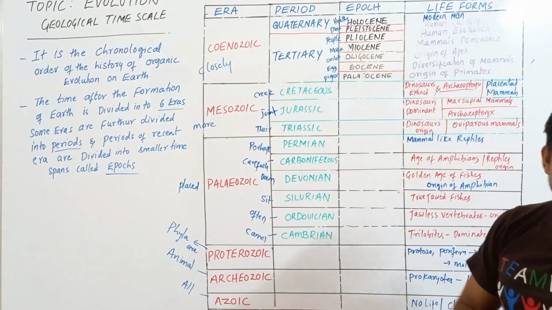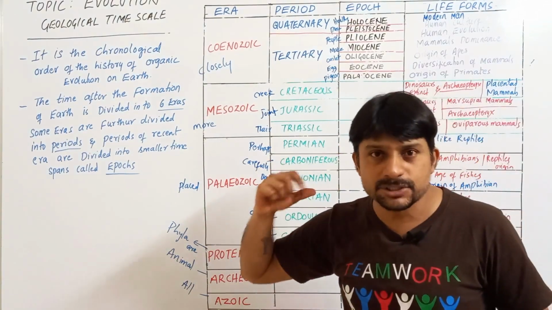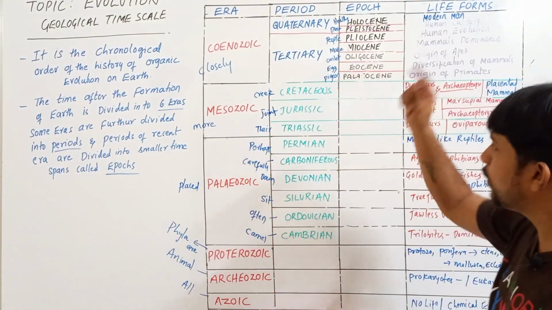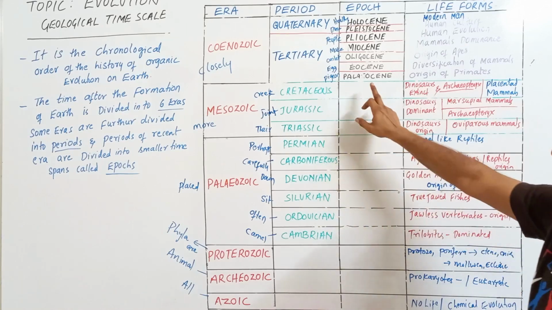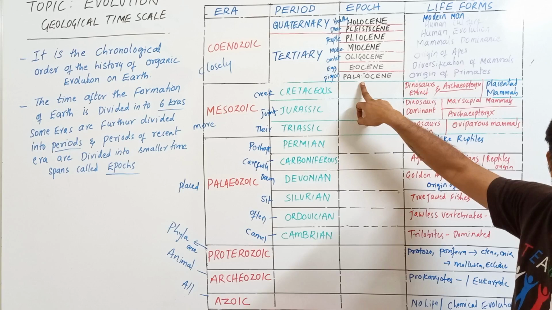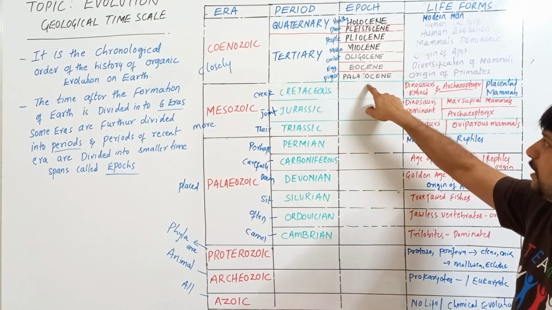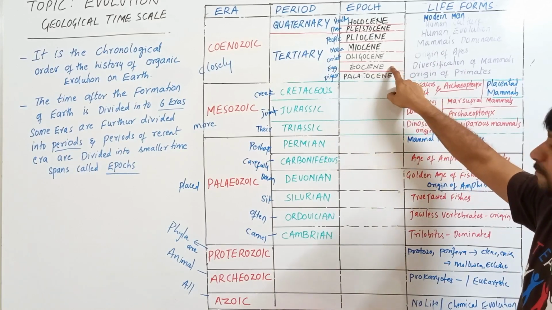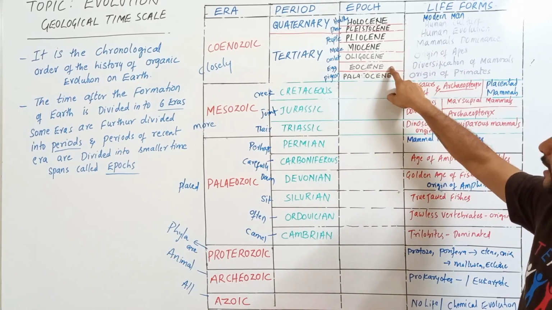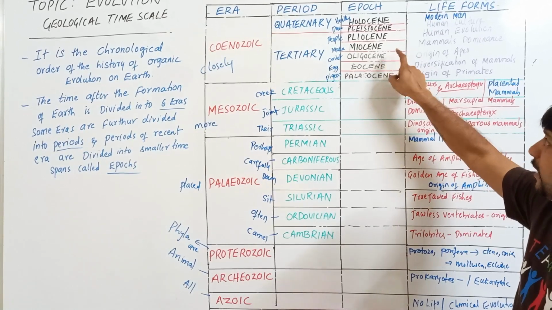What are the major life forms and evolution that took place? Complete dominance of mammals took place in the Cenozoic era. Look here. This is Paleocene. Paleocene is with the origin of primates. Man, apes, all are primates. The origin of primates took place in the Paleocene. In Eocene, mammals diversified. Then in Oligocene, origin of apes.